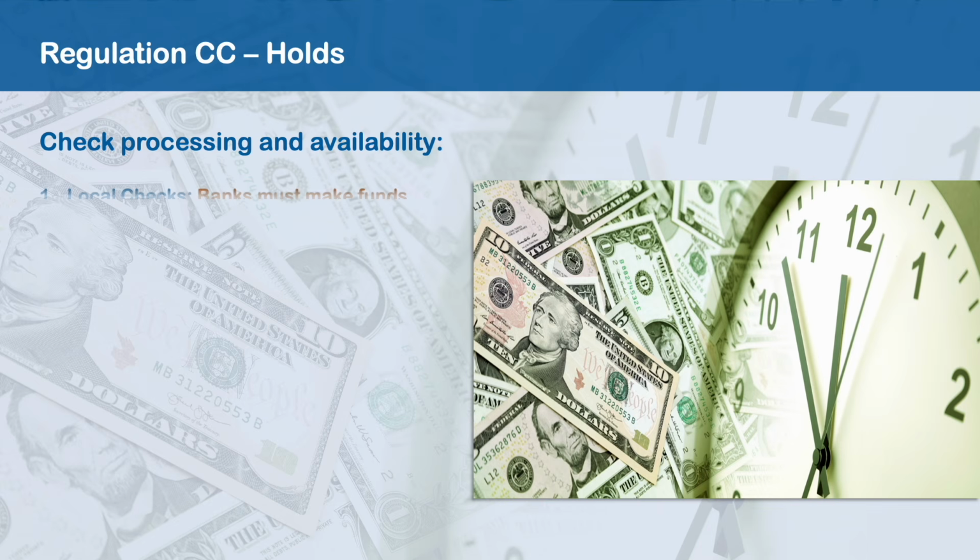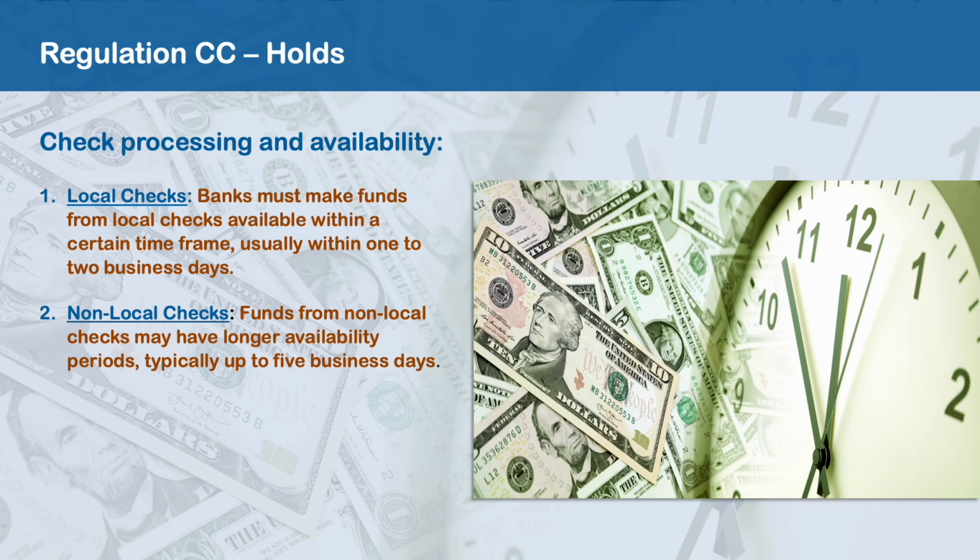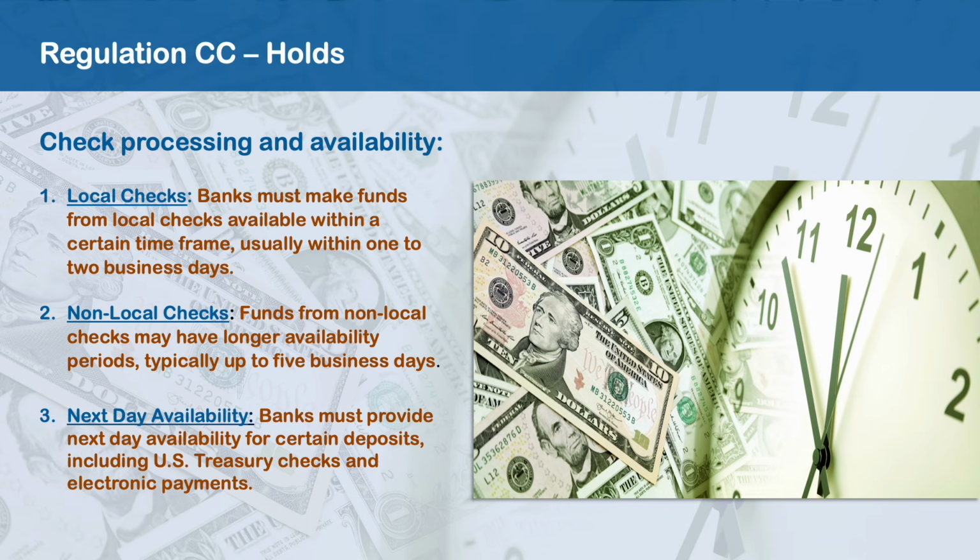Check processing and availability. Local checks. Banks must make funds from local checks available within a certain time frame, usually within 1 to 2 business days. Non-local checks. Funds from non-local checks may have longer availability periods, typically up to 5 business days. Next day availability. Banks must provide next day availability for certain deposits, including U.S. Treasury checks and electronic payments.